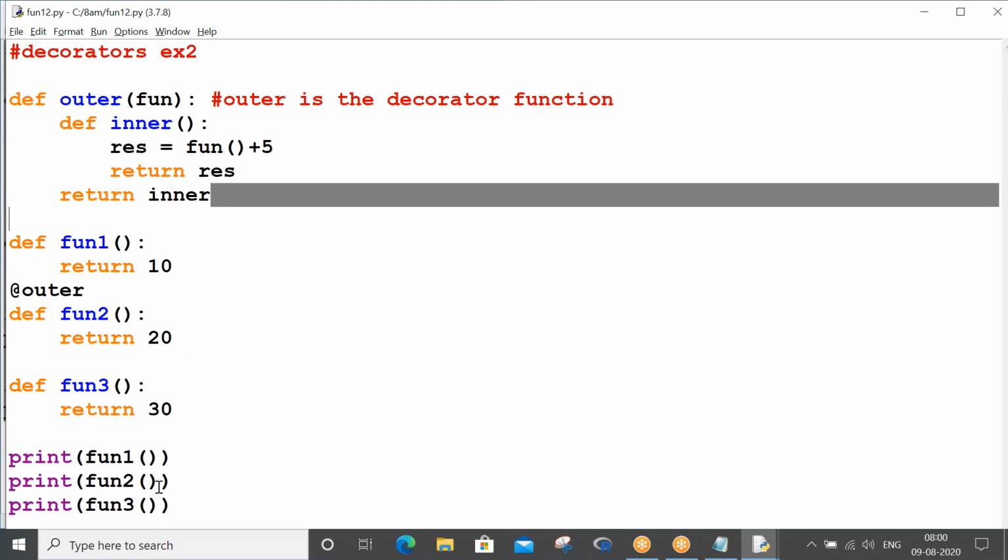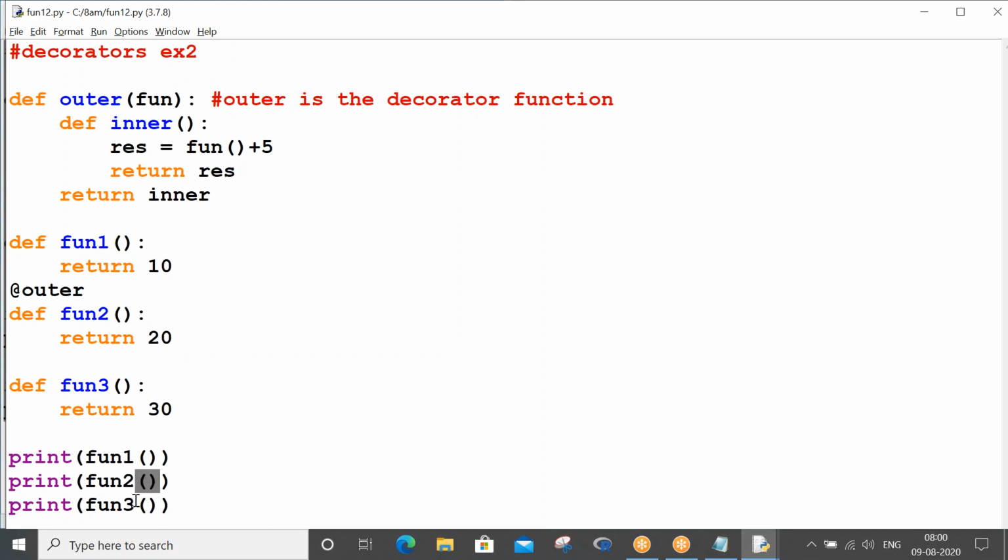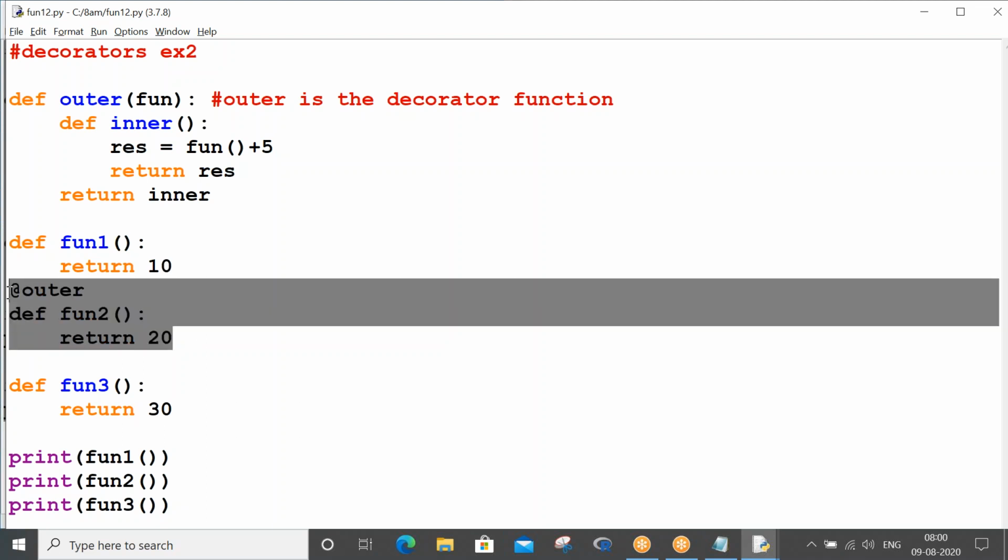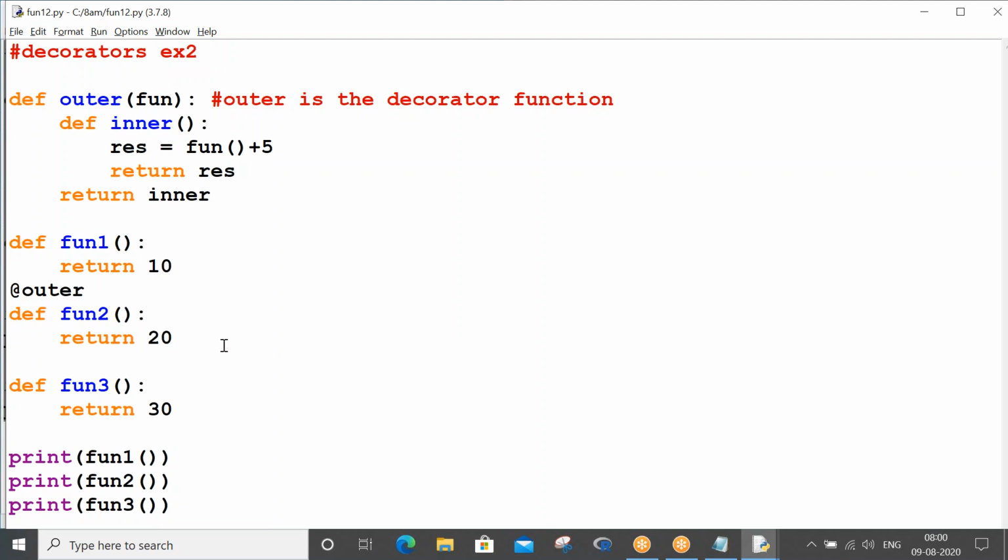Either here, or while calling that function, you have to put open and close. So here I would like to call the function straight. You don't have to call the decorator function, you have to call your function only. You put at the rate decor and that function gets decorated.